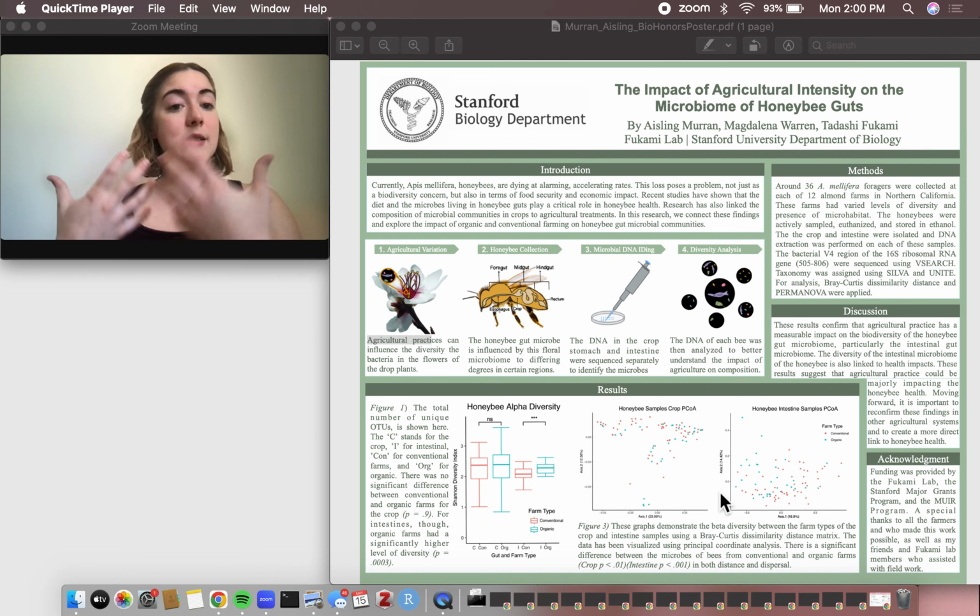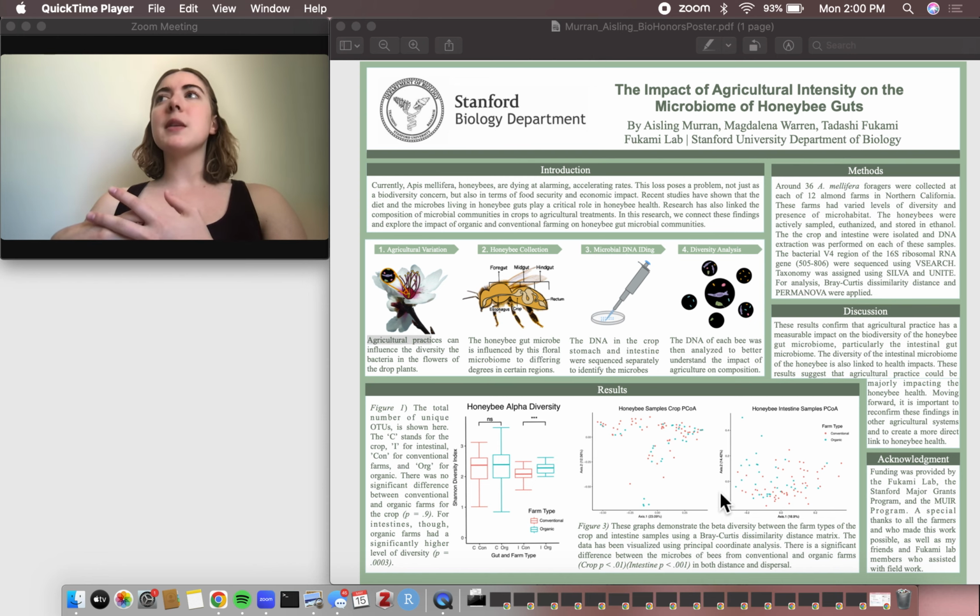So what does this kind of mean? It's very interesting because what it means is that agriculture is having an influence on the bees, not just through pesticides or the things we would think of more instinctually, but from their guts as well, from their microbiome. This is really useful information because it can help inform practices and conservation for honeybees.